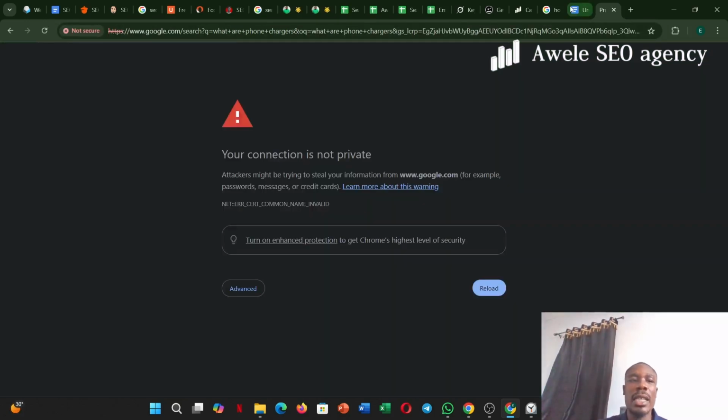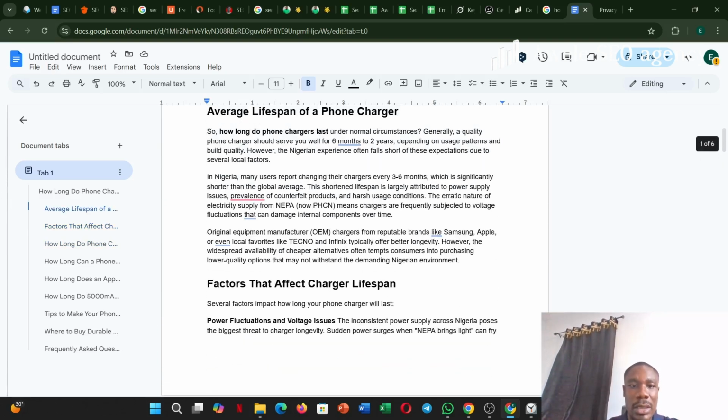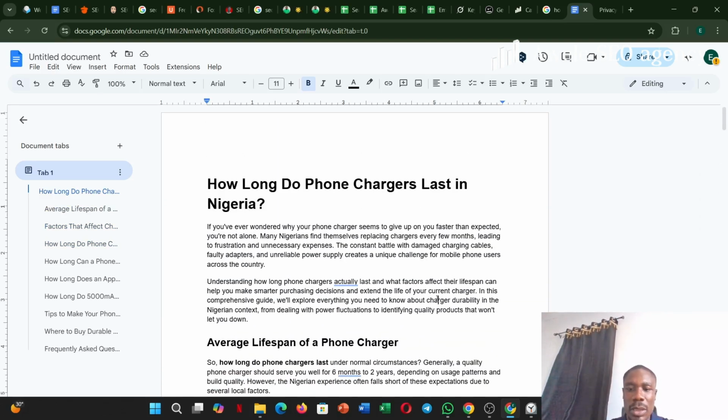Now, when you include external links on your blog post, what it tells Google is that this blog post is authoritative. So include external links, include internal links, and then break up your text with images, a lot of images. Always include lots of images.